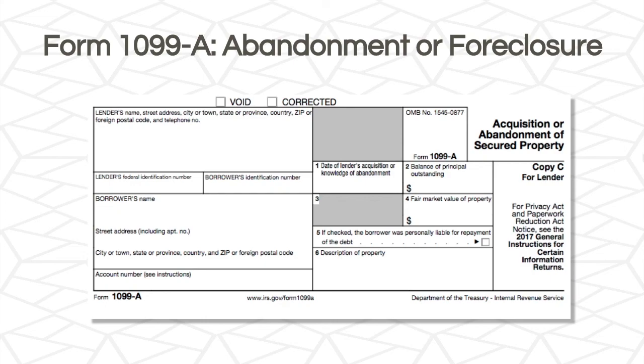Here's a Form 1099-A, abandonment or foreclosure. In box 2, we have the balance of principal outstanding. In box 4, we have the fair market value of the property. Box 5 will tell us whether or not the borrower was personally liable for repayment of the debt.